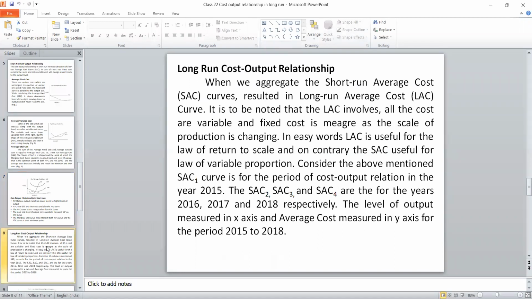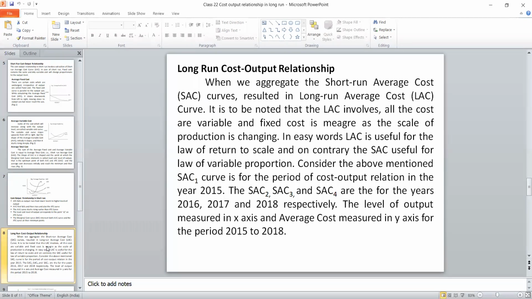It is to be noted that in LAC all the costs are variable and fixed cost is meagre. We never consider the fixed cost because in a long run all the costs will be variable. So we cannot consider even some fixed cost. Later it will be considered as variable only because it is not a short run.